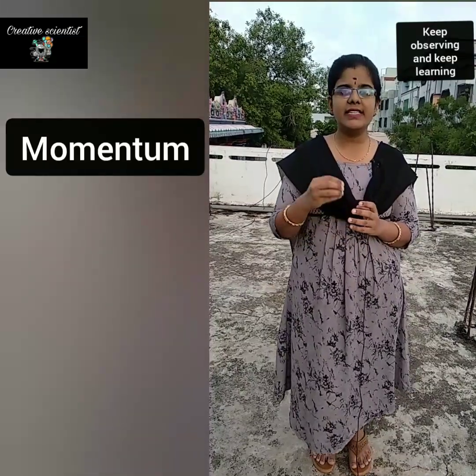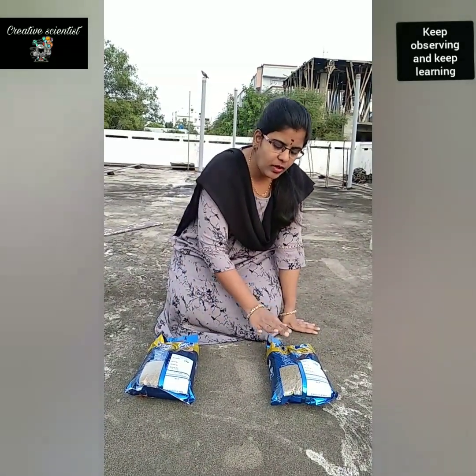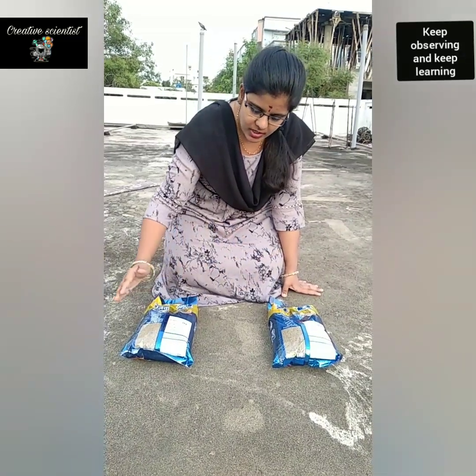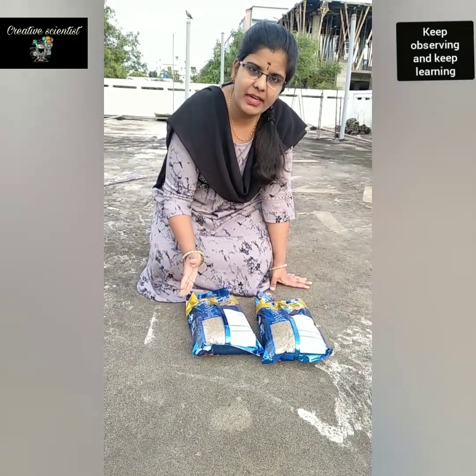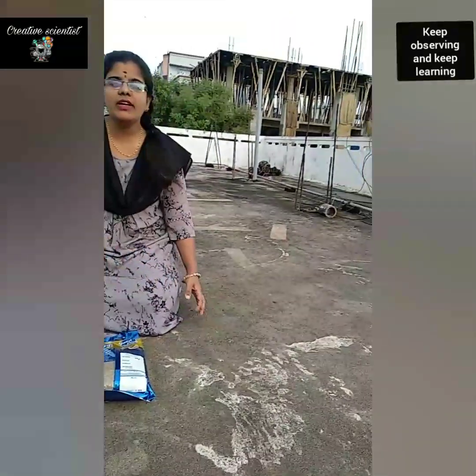Okay, so let us understand with a few examples. I have taken two similar objects. Both are of 1 kg. Onto one object I am applying little force and onto the other object I will apply more force. So let me see. I have applied little force. Onto the second object I am applying more force. So what happened? The second object has moved to a greater distance.